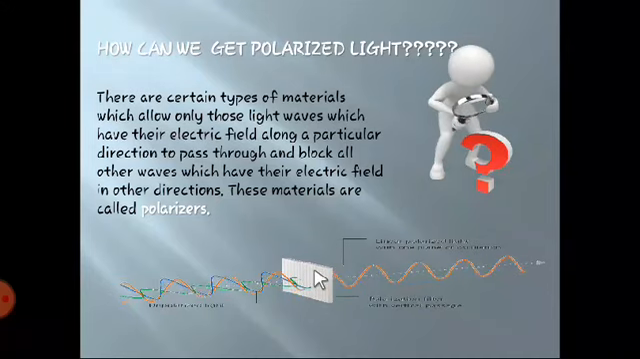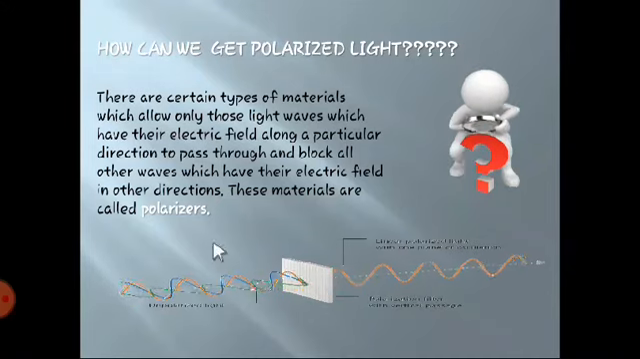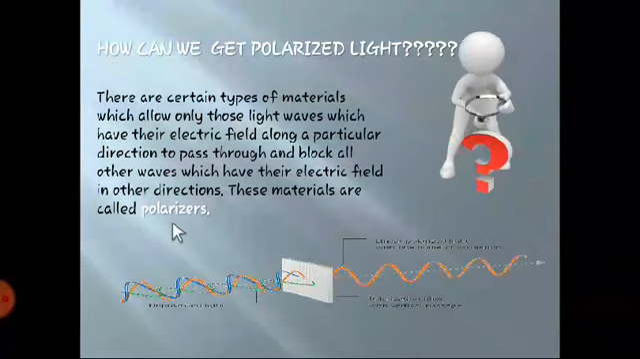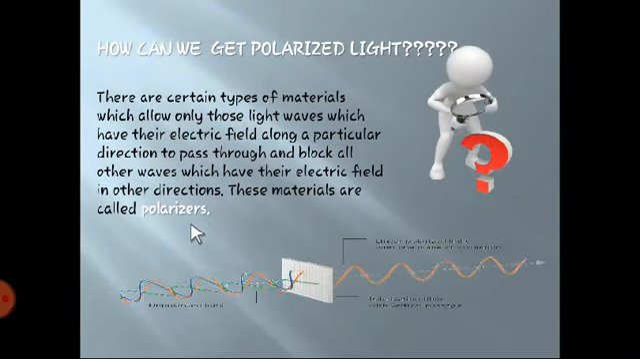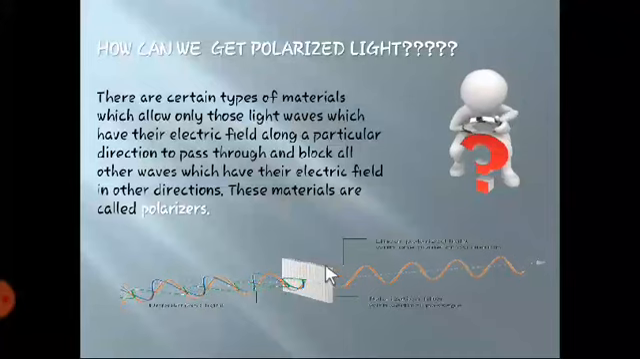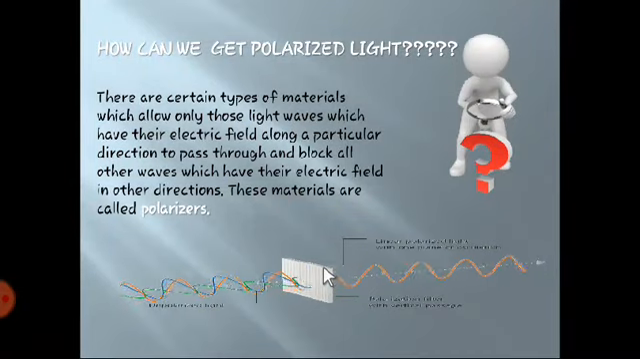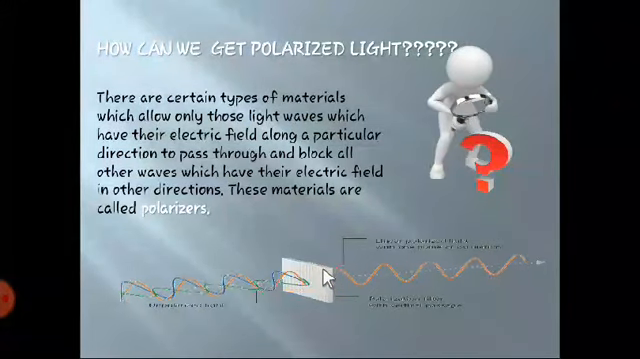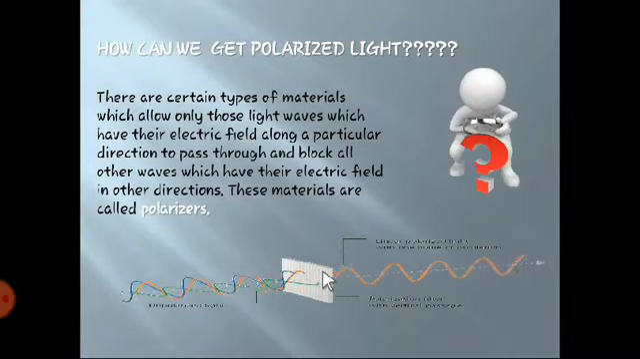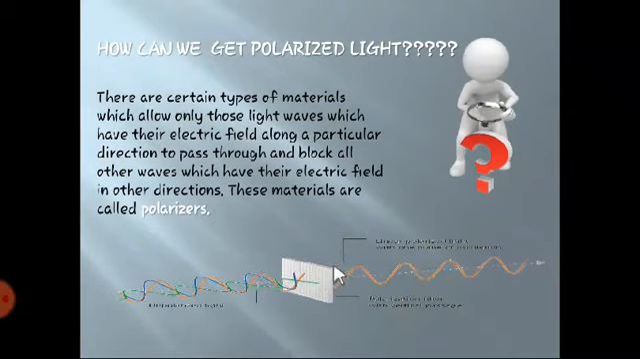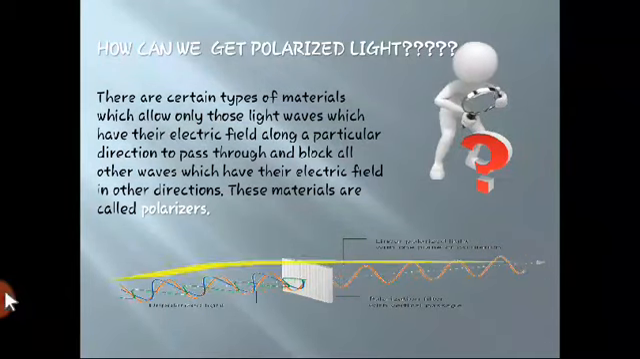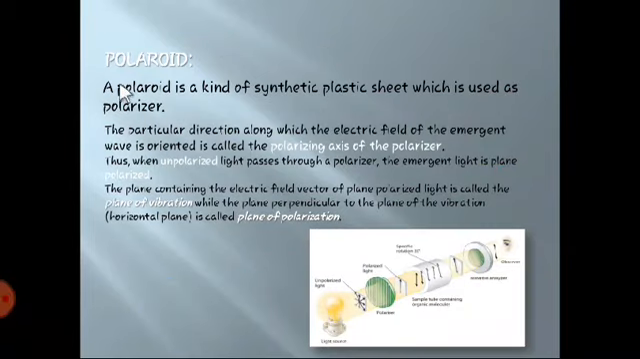So this apparatus or material is known as a polarizer. This is called a polarizer, which allows the light wave to pass through it, and only the electric field vectors move forward to give polarized light. So let's move forward to see what a Polaroid is.